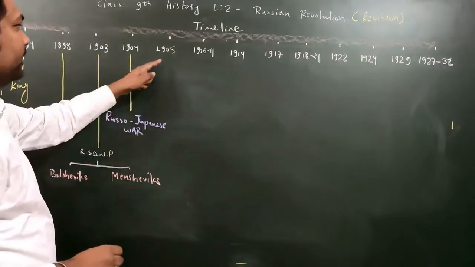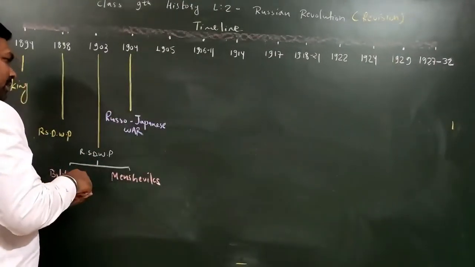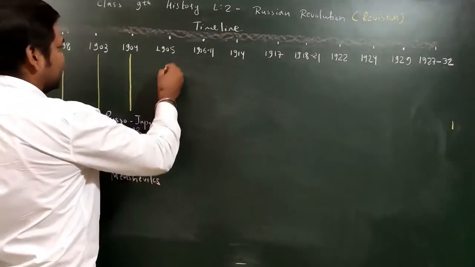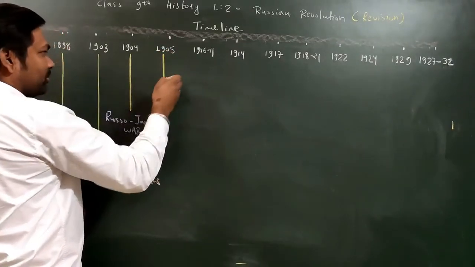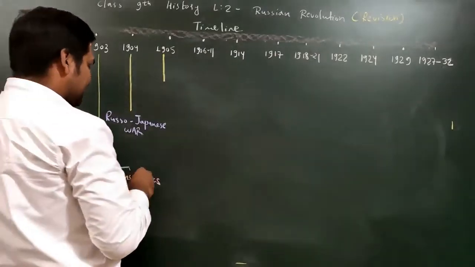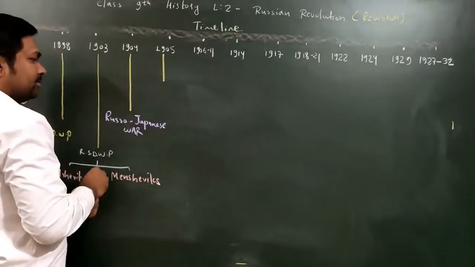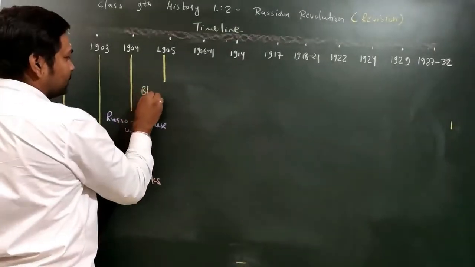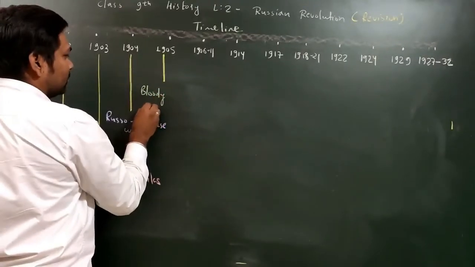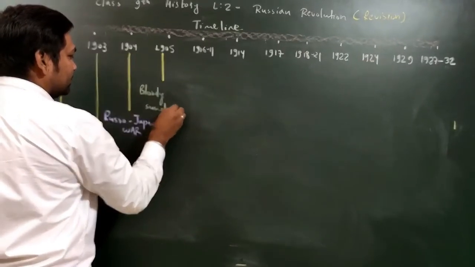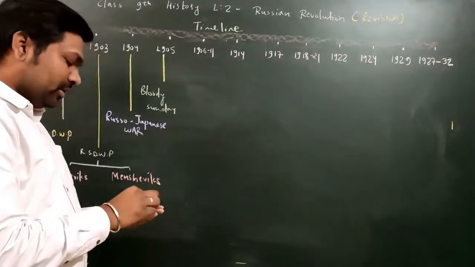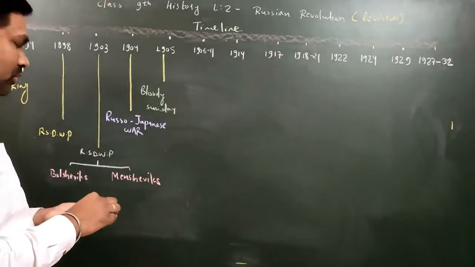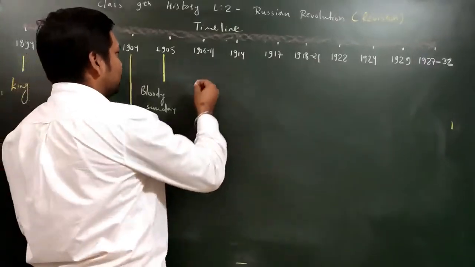After that, in 1905 we will discuss one very important topic from this chapter, that is Bloody Sunday.